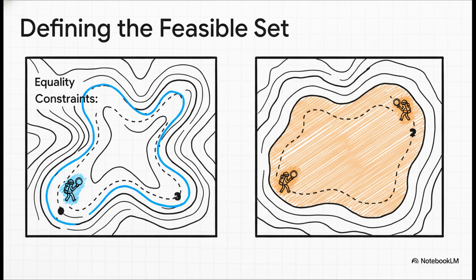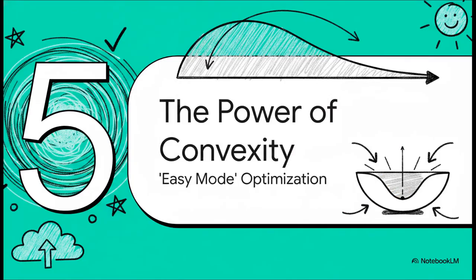And honestly, dealing with them can get pretty complicated, which kind of makes you wonder, isn't there an easier way to do this? Well, as it turns out, there is. There's a special property that can make all of these headaches just melt away. It's called convexity, and you can pretty much think of it as easy mode for optimization.